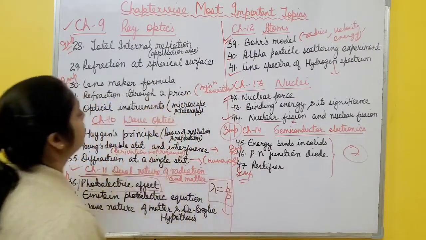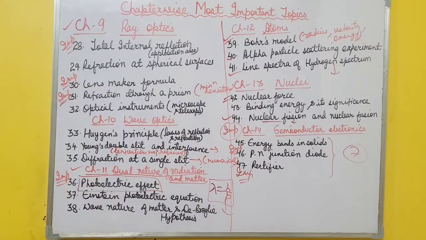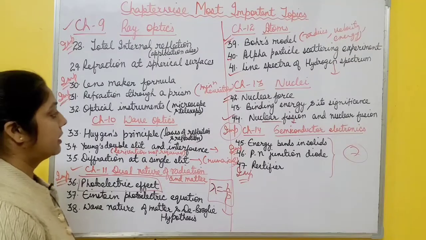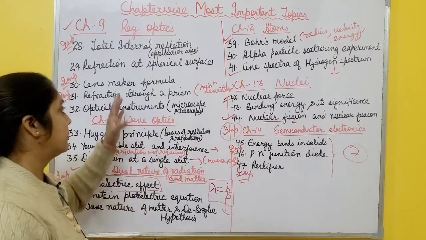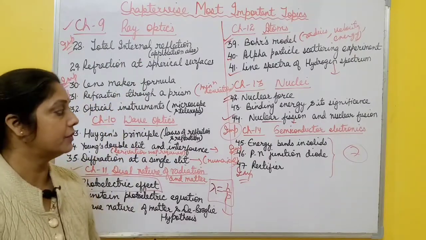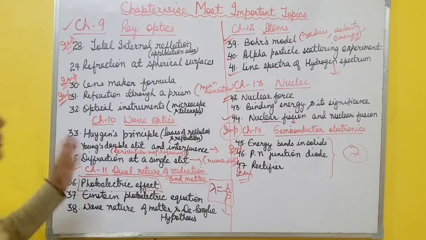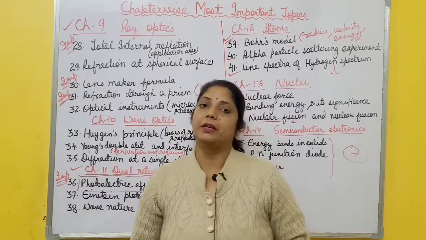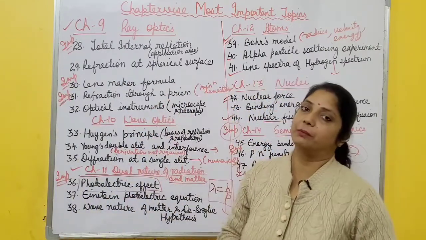So these are about the part 2 NCERT books, chapter number 9 to 14. Hope it's clear to all of you which topic you have to concentrate on, which topic more and which topic less. So please take a screenshot of this one, okay? Okay, hope you have taken the screenshot. I will try to make videos on these important topics one by one, right?